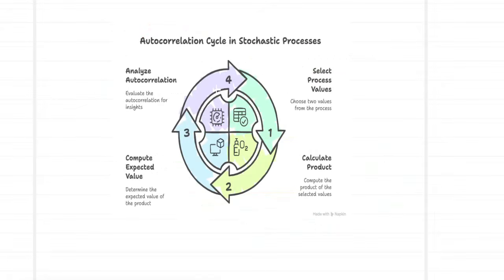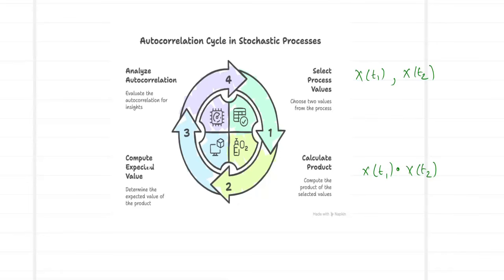Pictorially, if we want to represent it as a cycle, the first step is to select process values: we select X(t1) as one time process and X(t2) as the second. In the second stage, we calculate the product between them, X(t1) times X(t2).